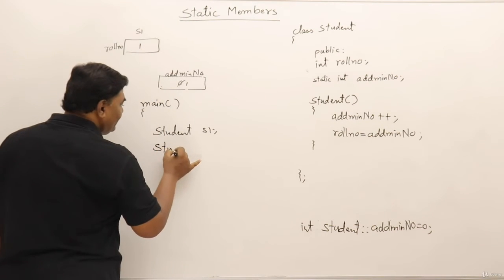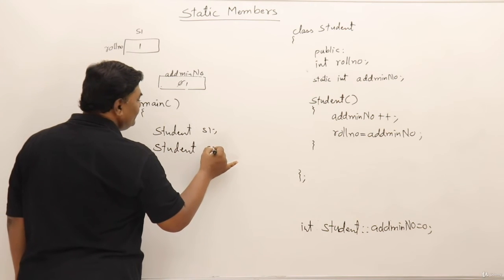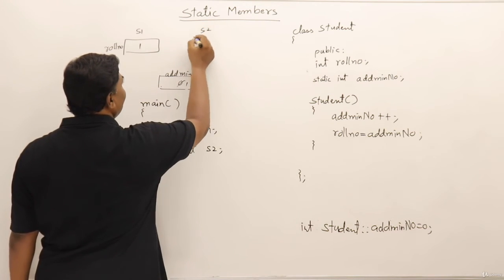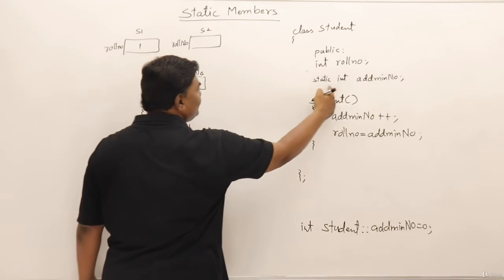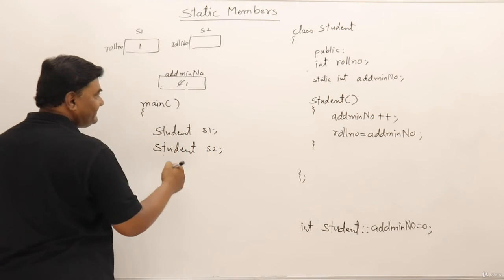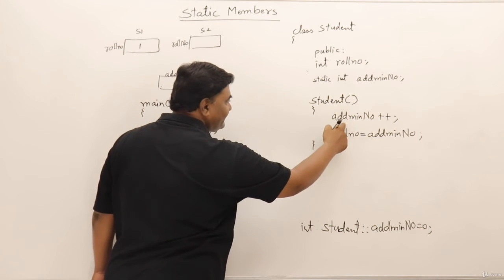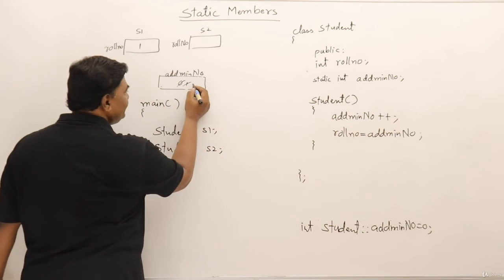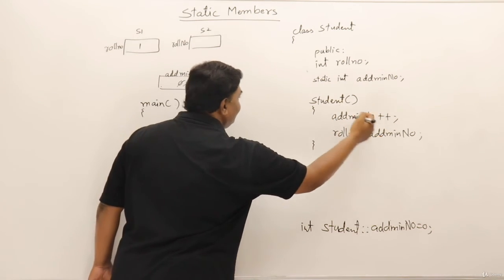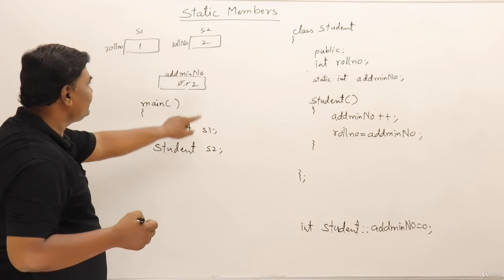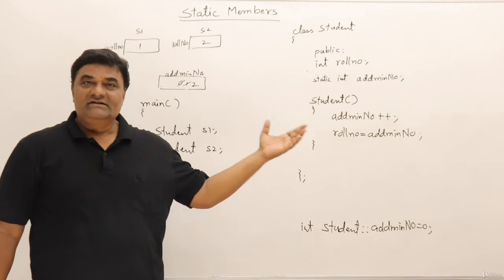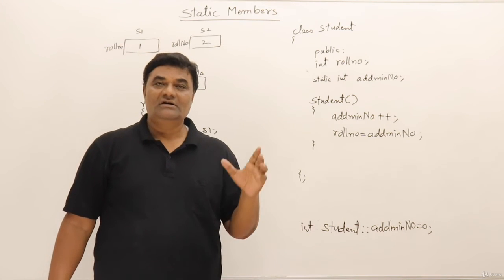Then second student object S2. Then S2 is created. S2 is having which member? Only roll number. What about admission number? It's common for all the objects. Then what happens when the object is created? Admission number plus plus. So this becomes 2. Then roll number assigned admission number. So 2. So this student is having roll number 1, this student is having roll number 2. So this is another usage of a static member.